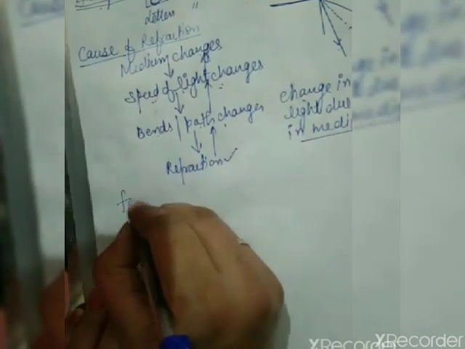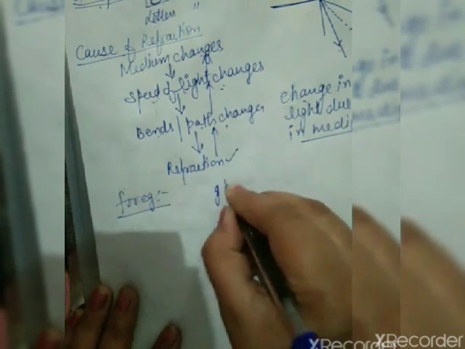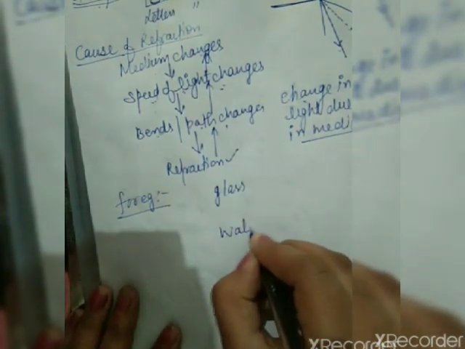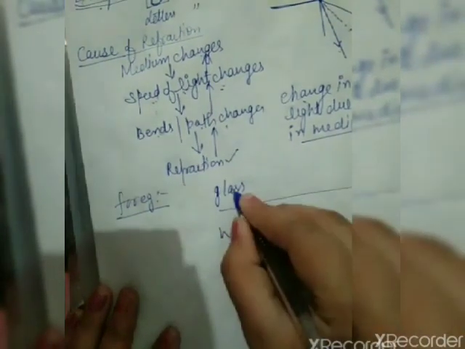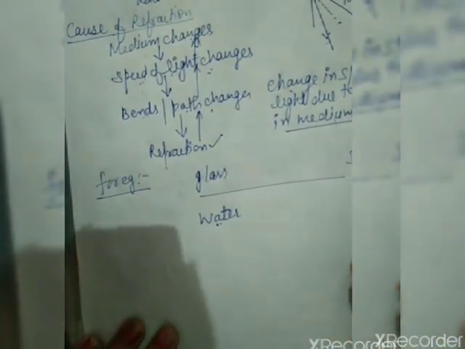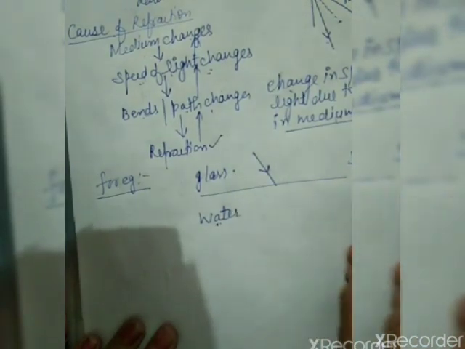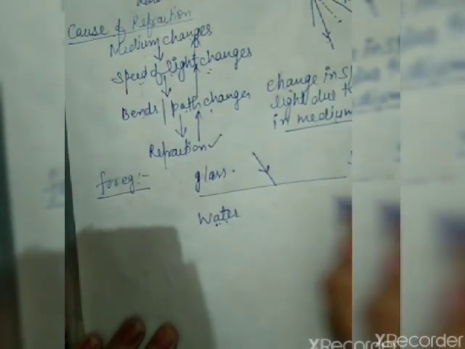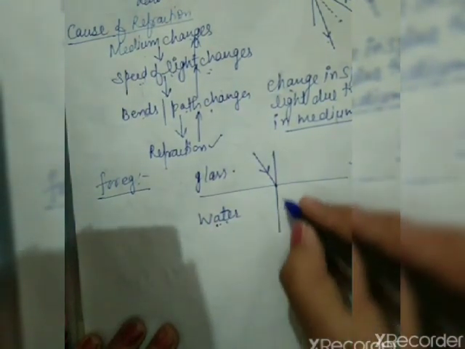For example, when light travels from glass to water, in terms of optical density, glass will act like a denser medium as compared to water, and water will act like a rarer medium. It means when light enters from denser medium glass to rarer medium water, then at a point on the interface, it will change its path.